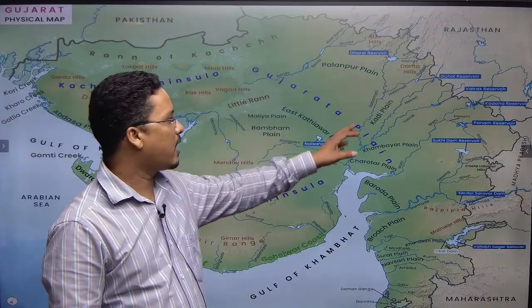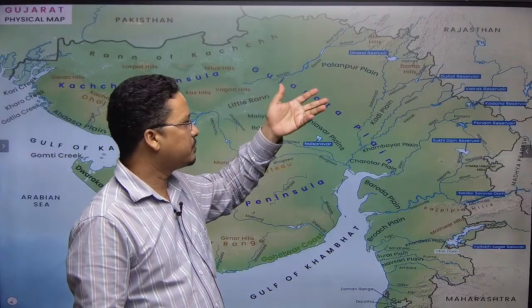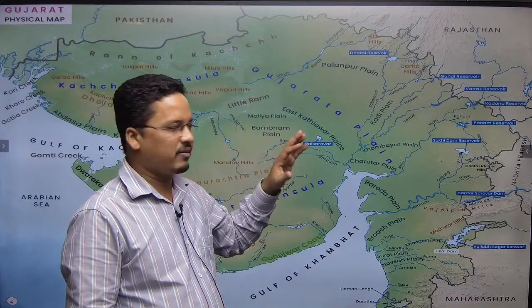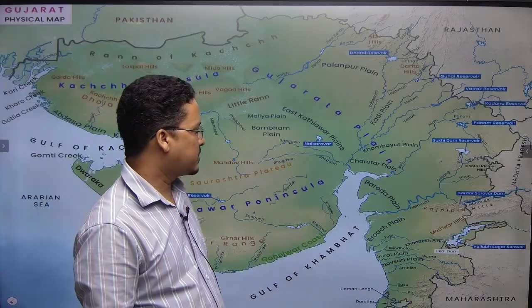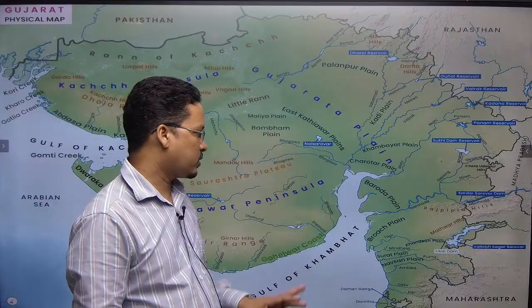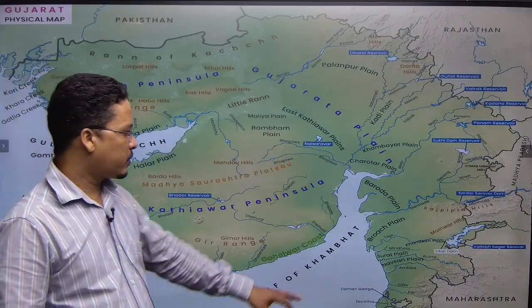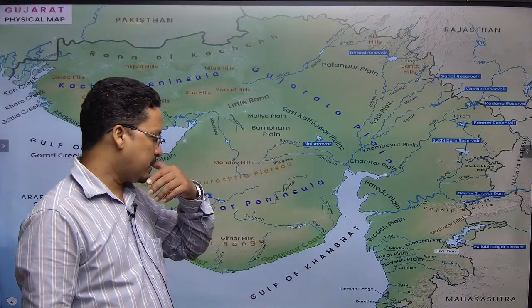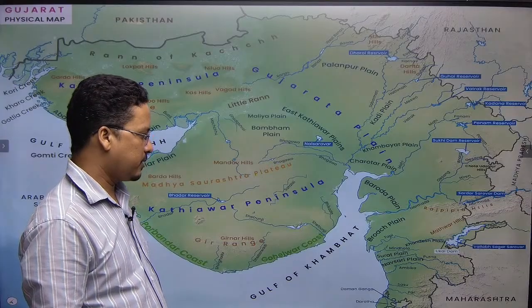Apart from that, we have the Sabarmati, which comes all the way from the Aravali, right? And the Sabarmati, Gandhiji's civil disobedience movement, everybody is aware of the fact, right? To the Dharsana in Gujarat. Through this region, here you can see the Gulf of Khambat, where the river Sabarmati comes and falls into this part. This is the Baroda plain and the Bharuch plain. These are the plain regions, right?